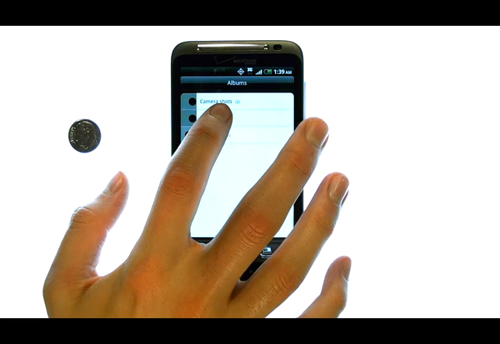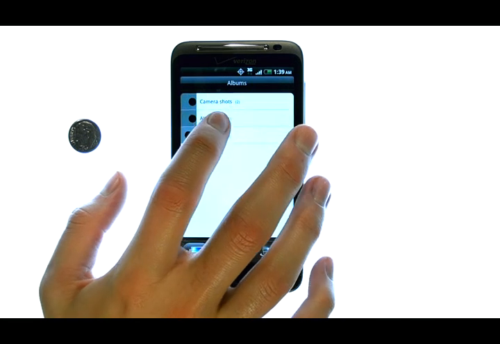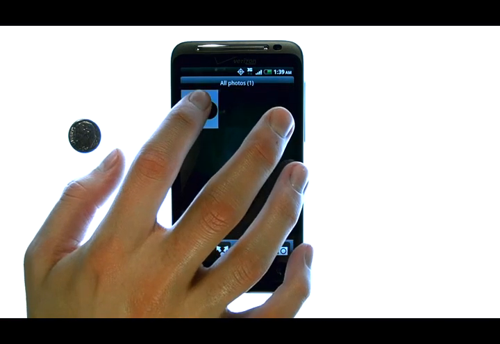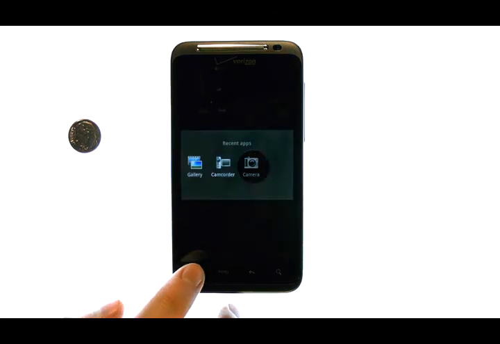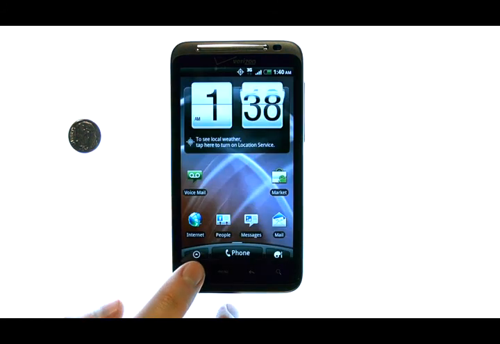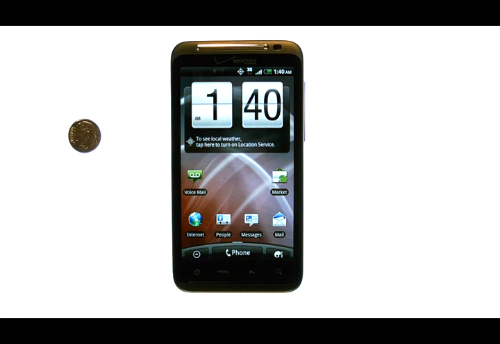If we select the photo and then select the photo again, it will bring it in full screen view. The home button will take us back to our home screen. And you've successfully recorded a video and taken a photo.